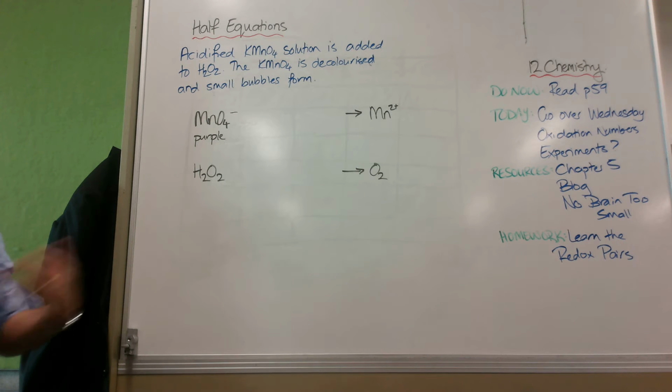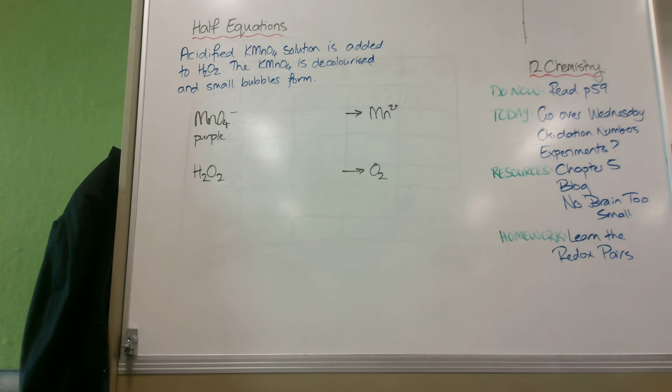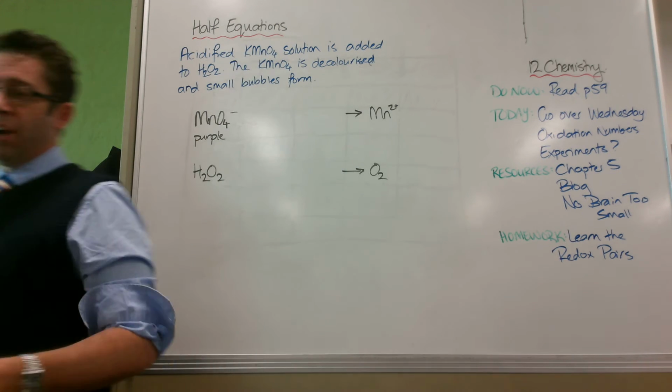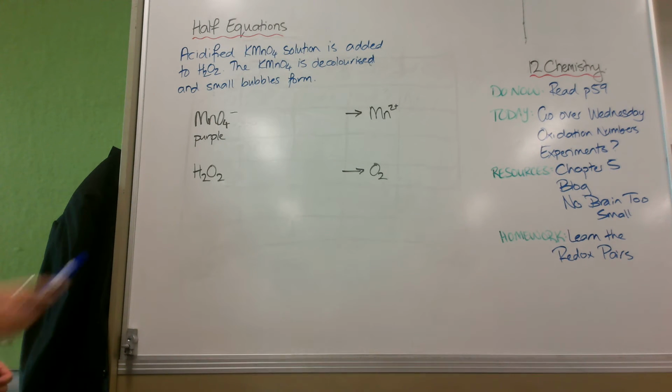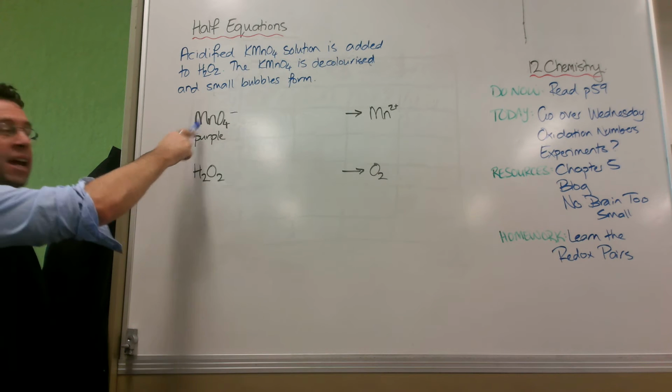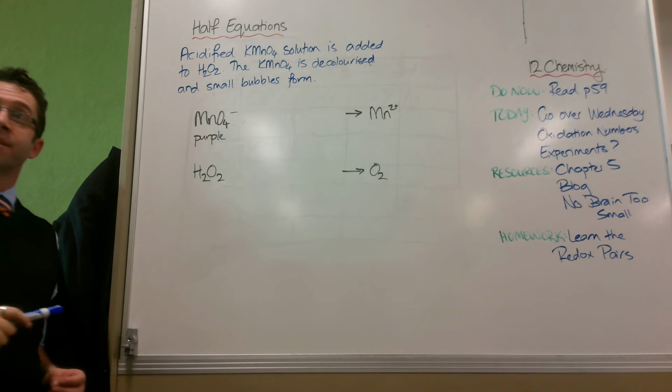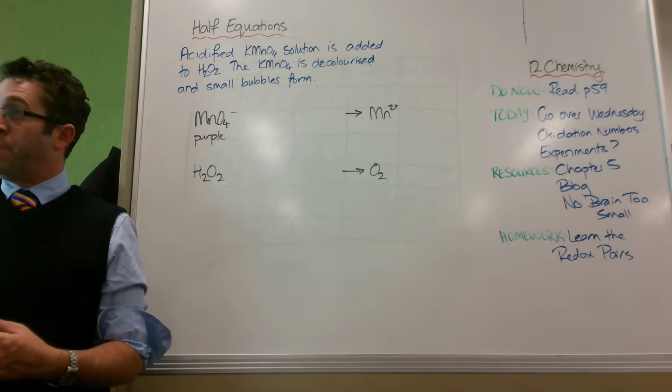So here I'm going to use these because they're great examples to go through the rules for balancing half equations, and then I'll go through the rule for putting them together. Hopefully it'll be concise. Slow me down if I'm too fast. The first thing I want to look at are whether the non-oxygens and non-hydrogen atoms are balanced. So if I look here, there's one manganese in permanganate, and there's one manganese in Mn2+. So tick, that's balanced.